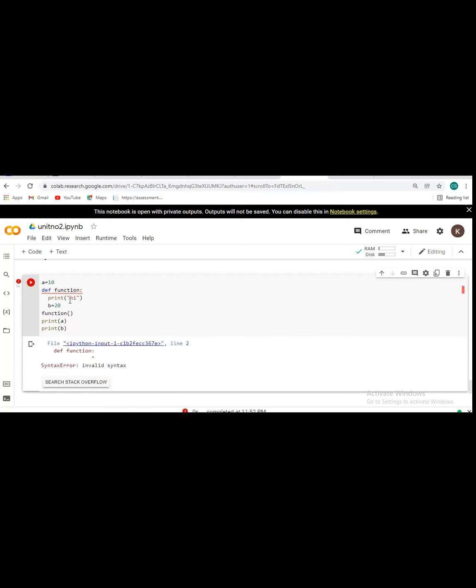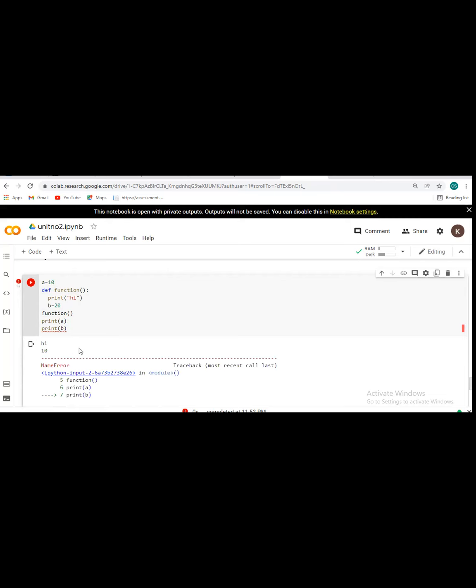So you have to see the result here. This program will give an error. Why? Because we want to display the value of b, but it is in the local scope.